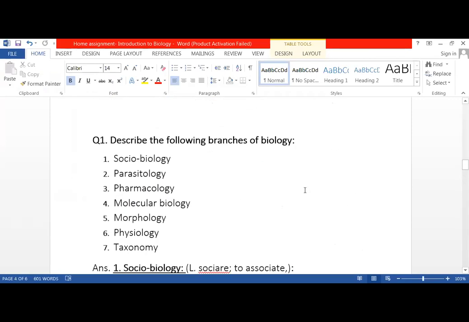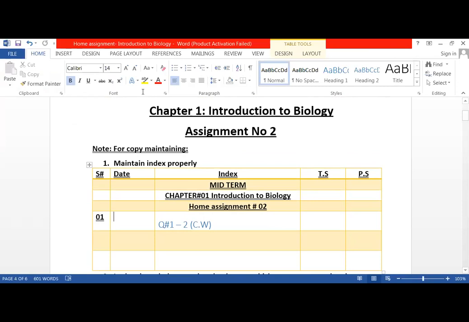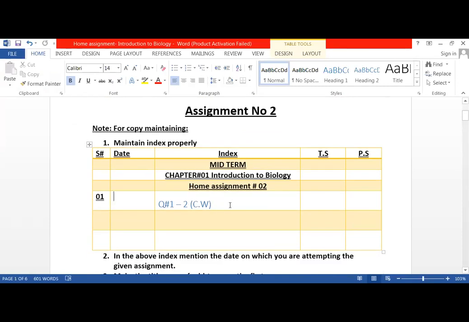Now first I'm showing all those students who did not write down the index. Please write down the index quickly. Chapter 1, first of all, midterm in bold letters. Label your index with biology copy, obviously. Talha Adnan, are you going to do biology work in a chemistry or physics copy?